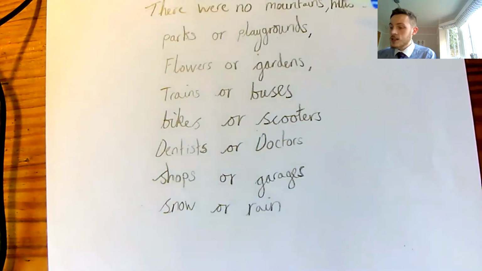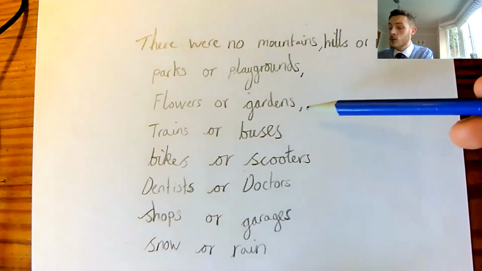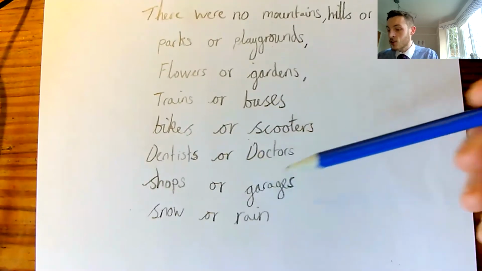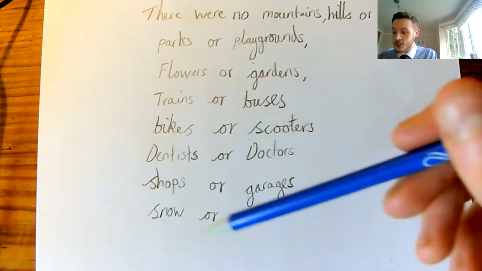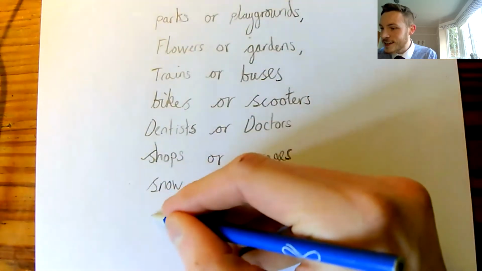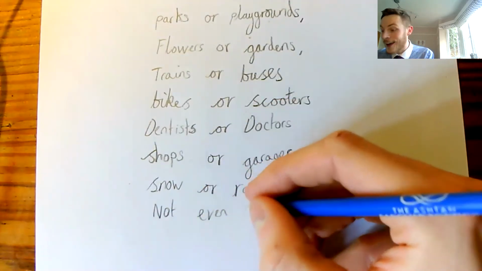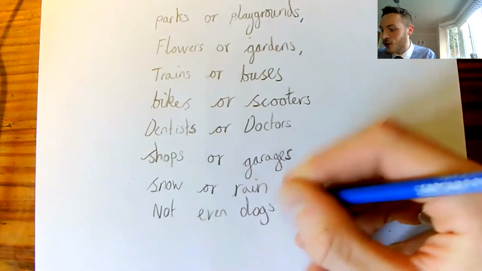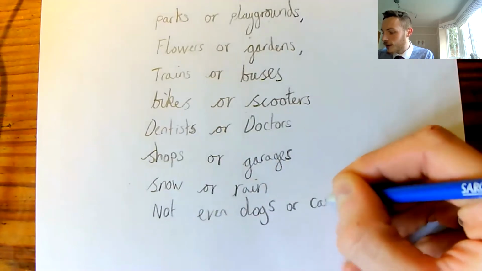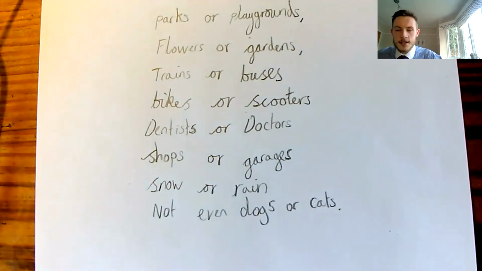There were no mountains, hills, or rivers, parks or playgrounds, flowers or gardens, trains or buses, bikes or scooters, dentists or doctors, shops or garages, snow or rain. Not even dogs or cats. I was thinking about my dogs, how I could get them into this sentence. Not even dogs or cats. Full stop. That's the end of my sentence, I think.